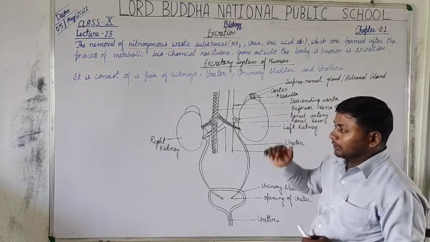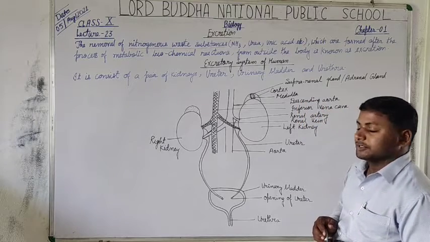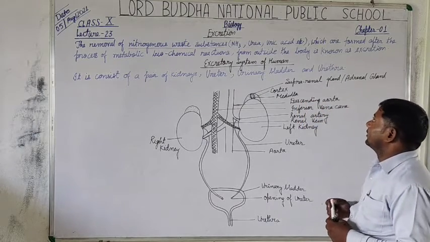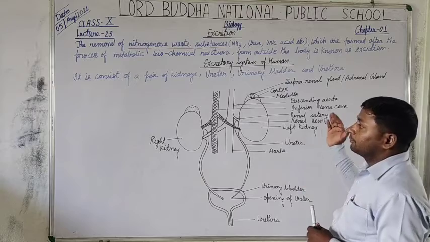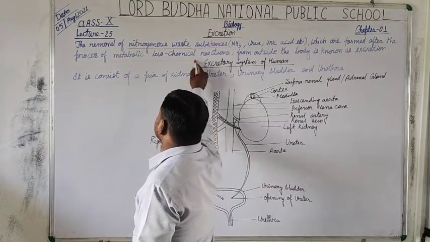So now again let's define excretion: the removal of nitrogenous waste substances which are formed after the process of metabolic biochemical reactions.